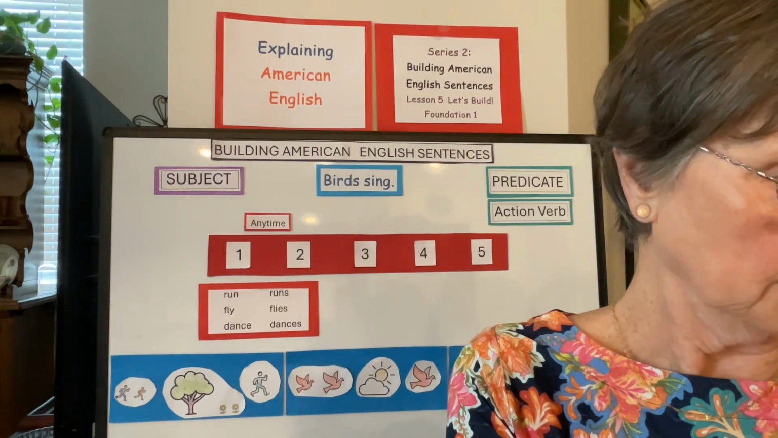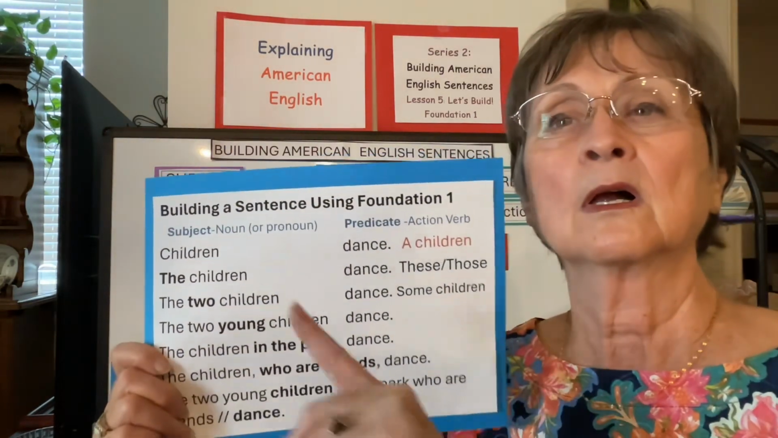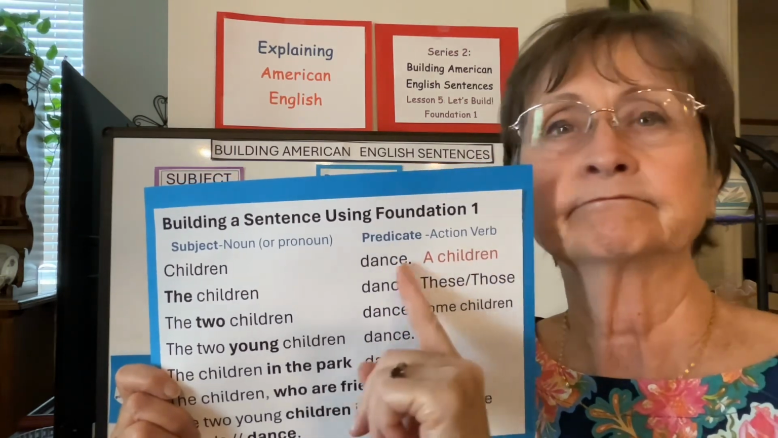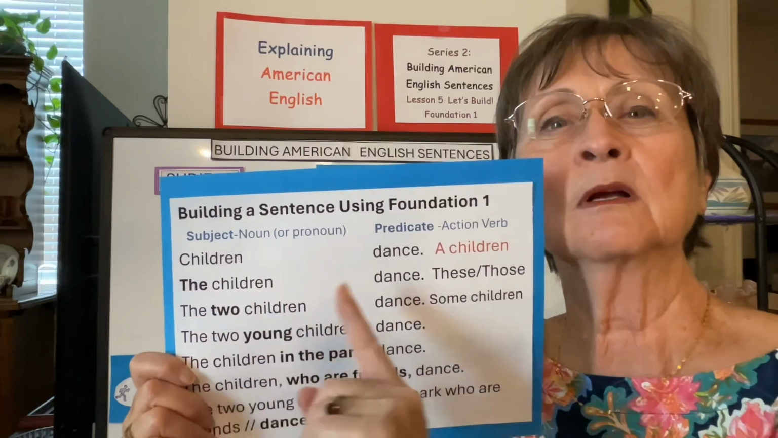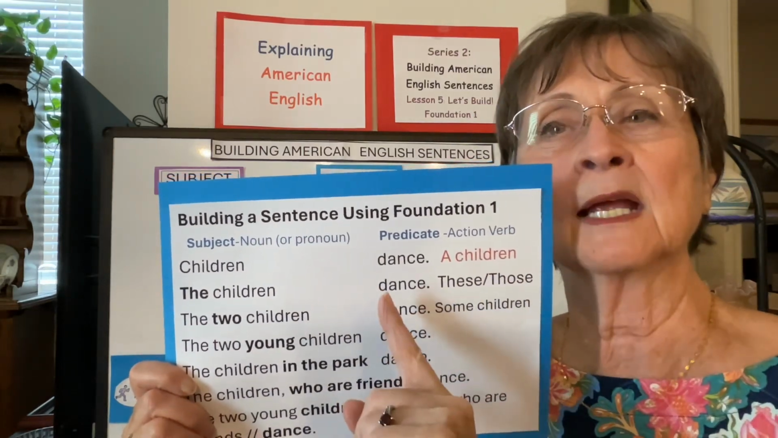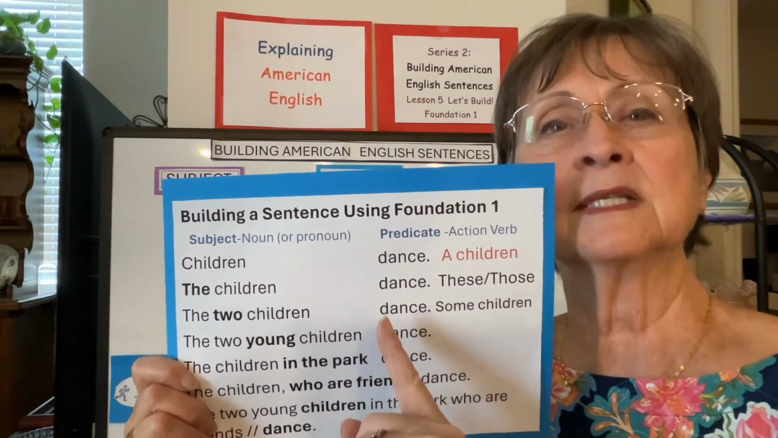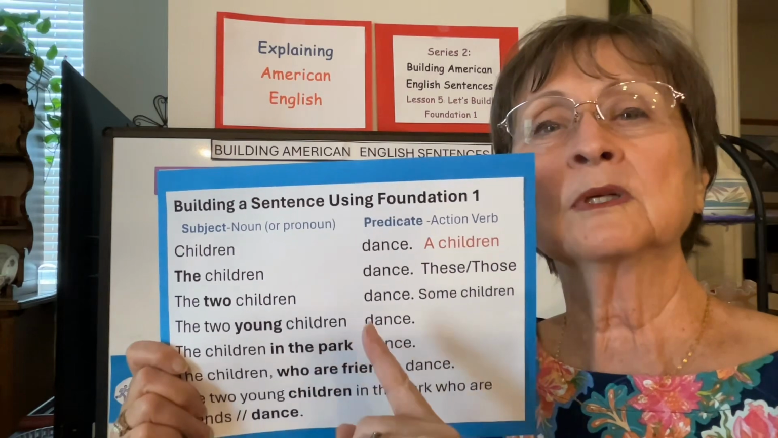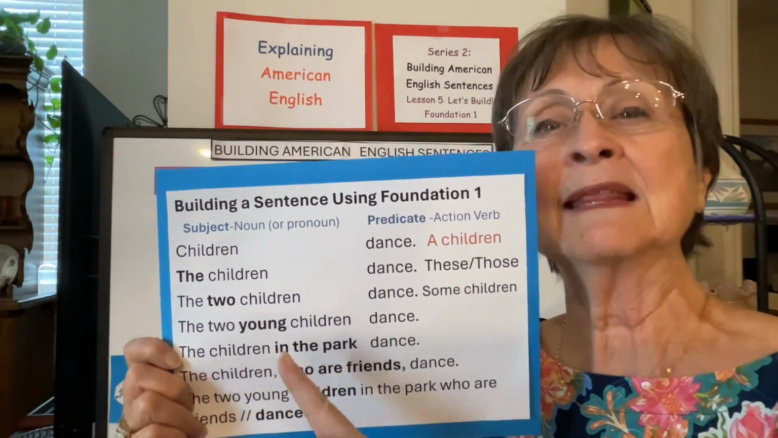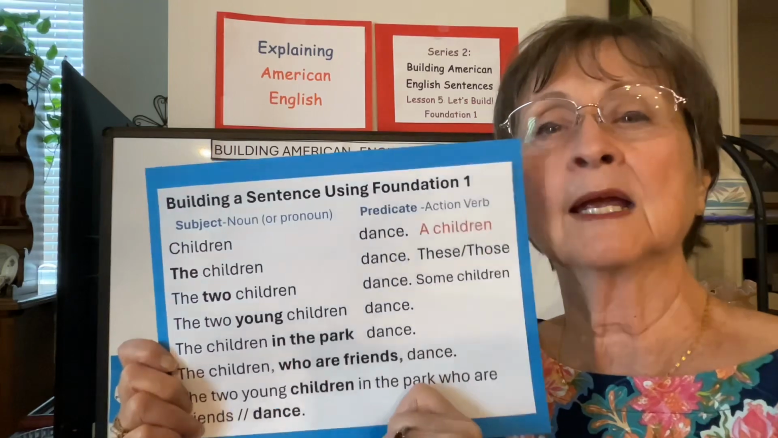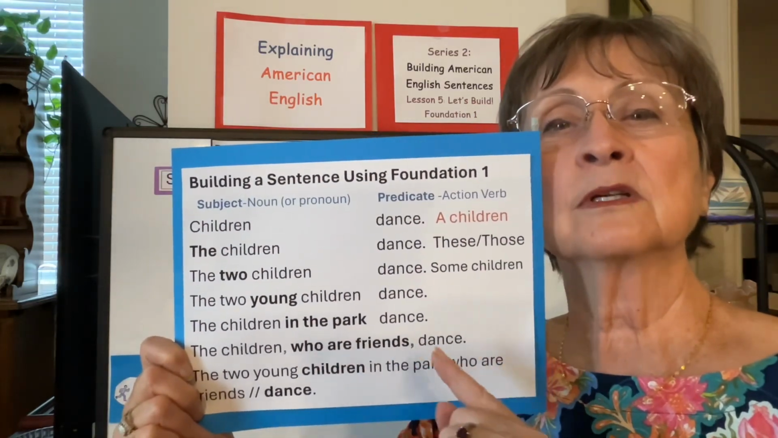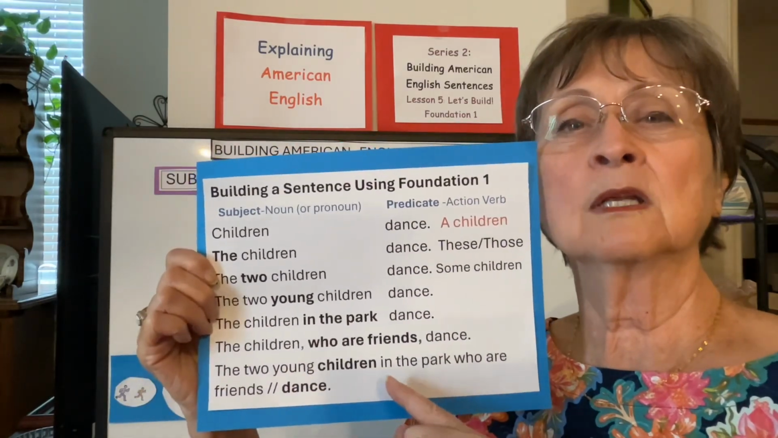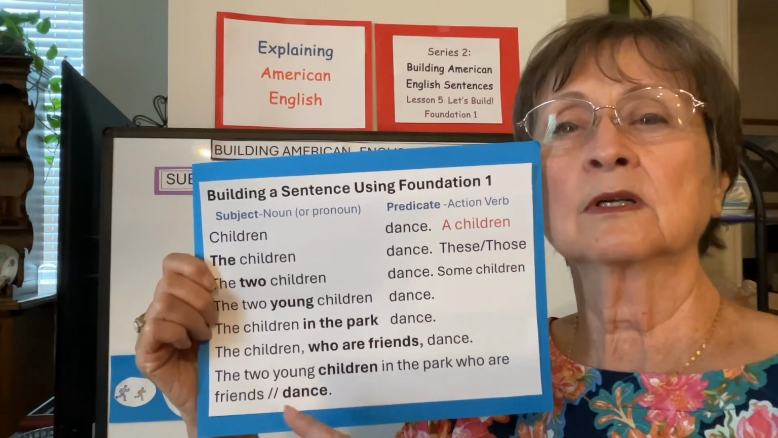And with children dance. I can't say a children. Can't say a children. I can say the children or these children or those children dance. The two children dance, or some children dance. The two young children dance. The children in the park, it's which children dance. The children who are friends dance. And put it all together, the two young children in the park who are friends dance.